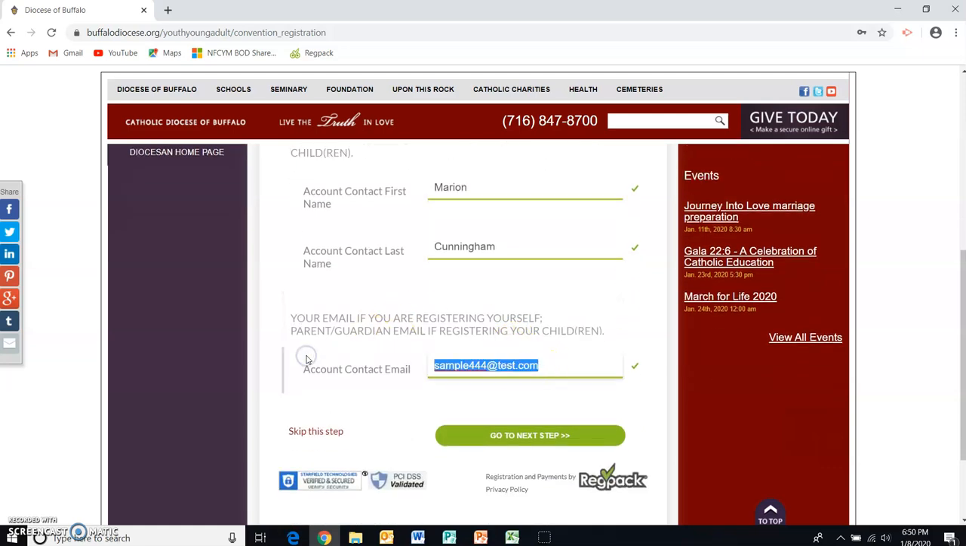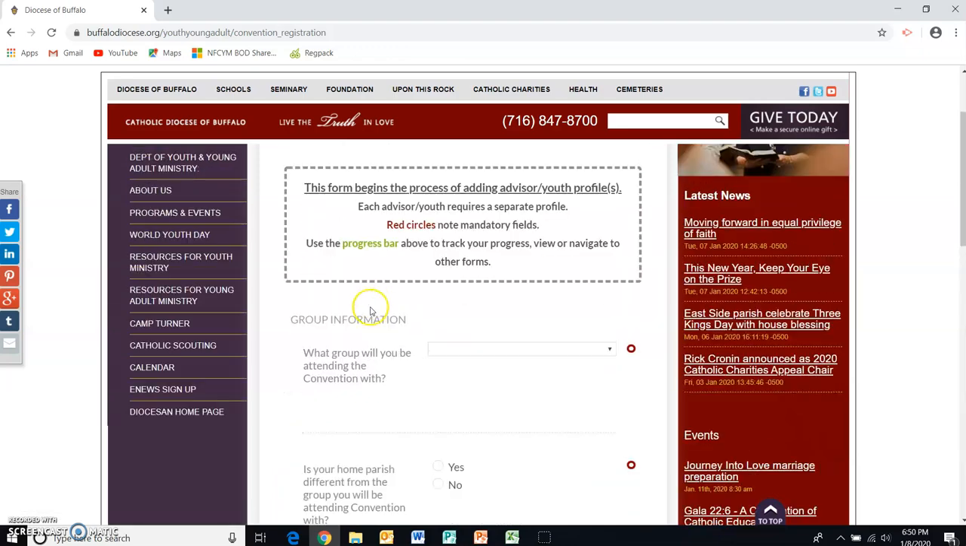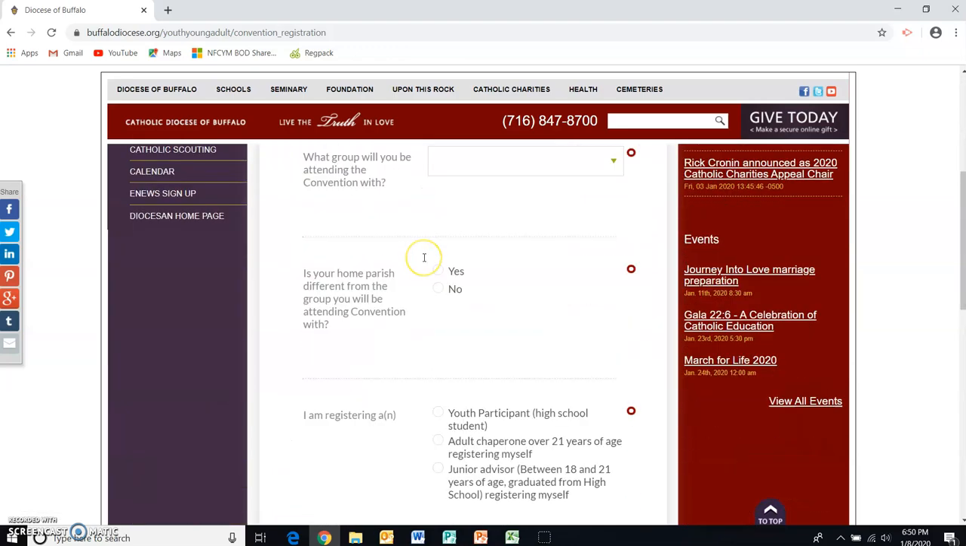And for the email address here, I am going to change it. For the sake of this example, I'm going to make it my email address. That way you'll be able to see the email that would come in as a confirmation of the registration. We're going to go on to the next step. Here is where we're going to enter some participant information.